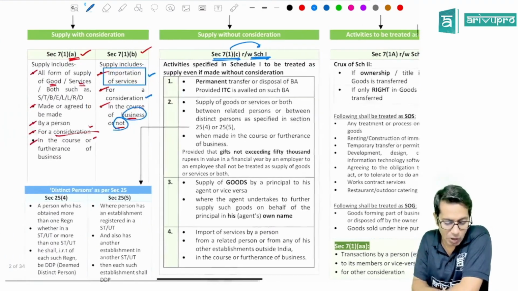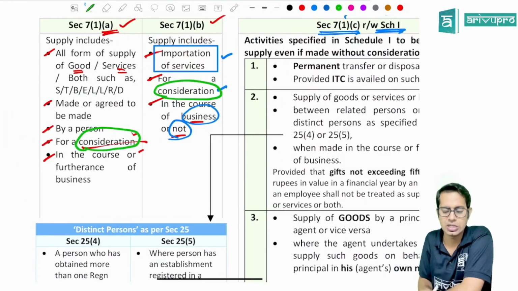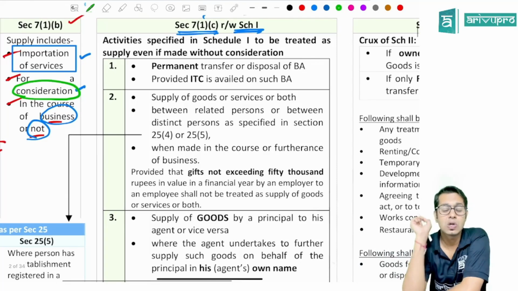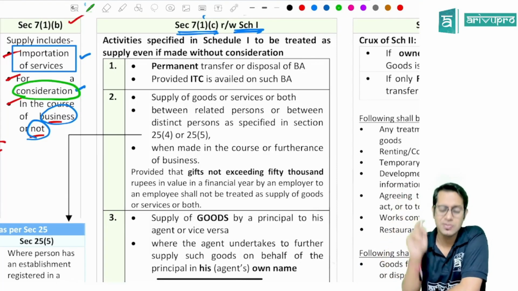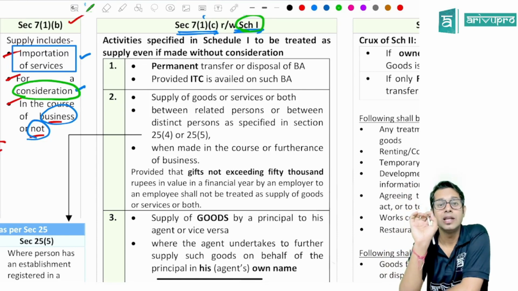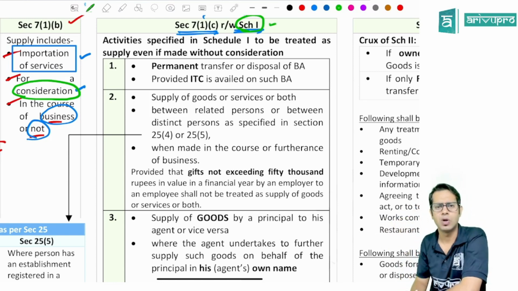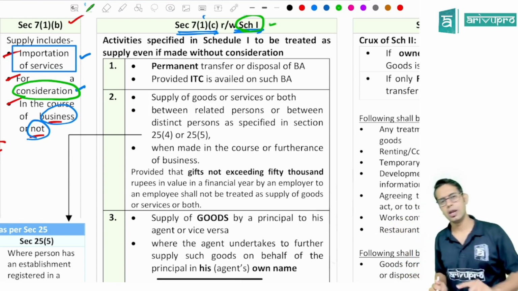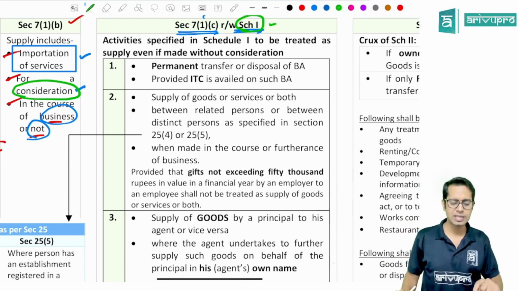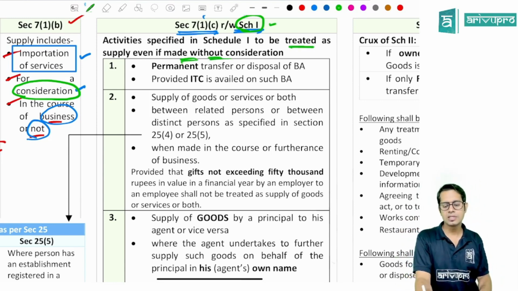Normally, if you want to call something a supply, consideration is important. But section 7 subsection 1 clause C says there are a few activities listed in schedule number 1. These activities will be treated as supply even if there is no consideration involved. Sir, which are these activities? Schedule number 1 gives the list of these activities. Activities specified in schedule 1 will be treated as supply even if it is without consideration.